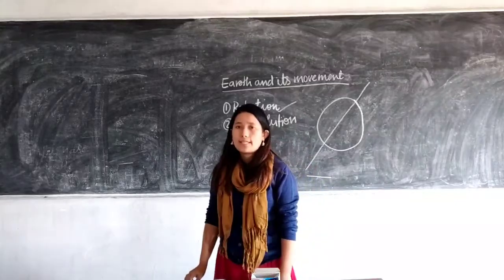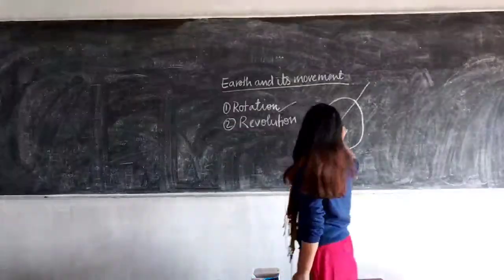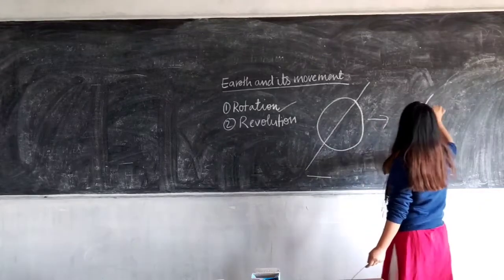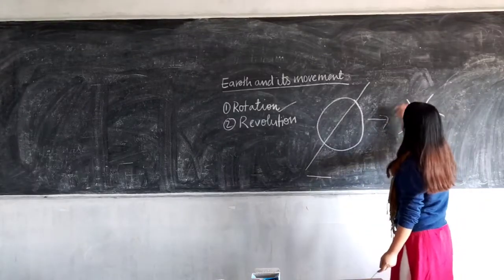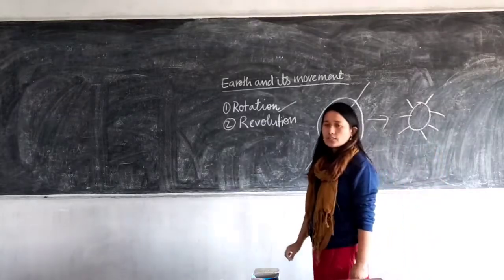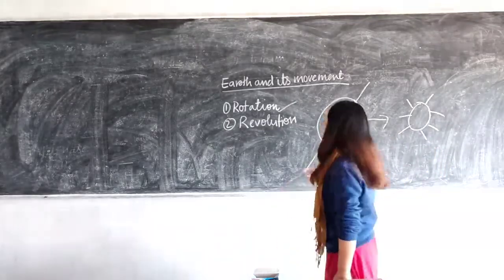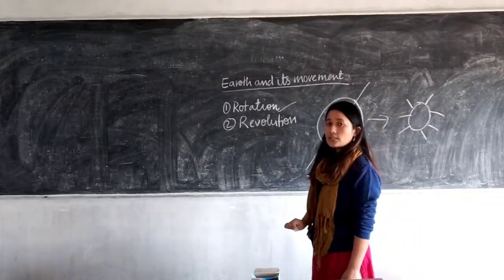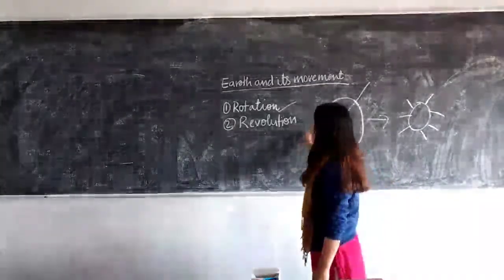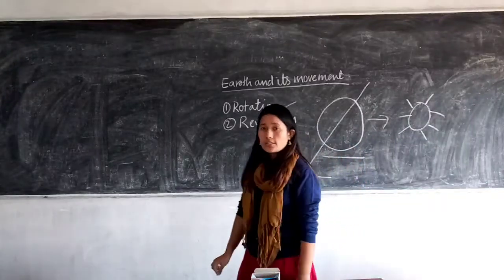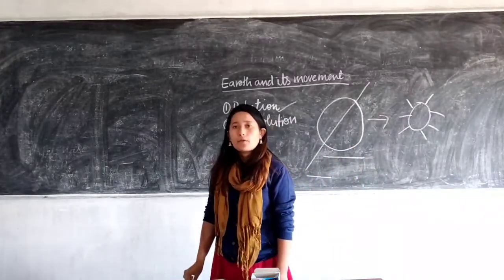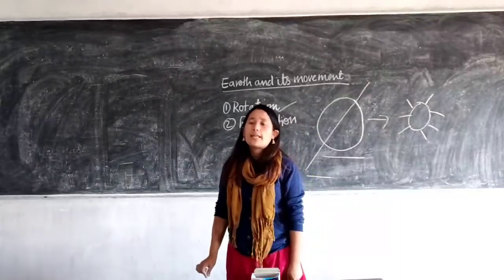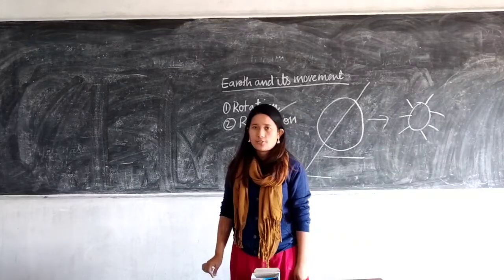Rotation causes day and night. So the side of the earth which is facing the sun, which receives the sunlight, that region will have a day, and the one which is not facing the sun or receiving the sunlight will have night. So rotation causes day and night. Okay, so the earth rotates from west to east in anti-clockwise direction.